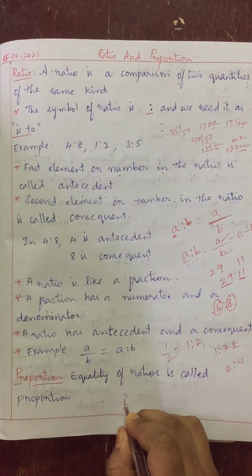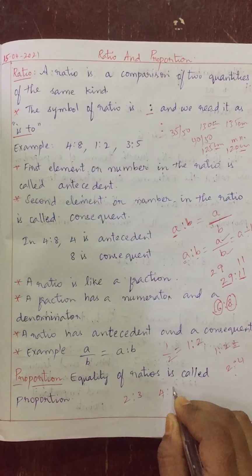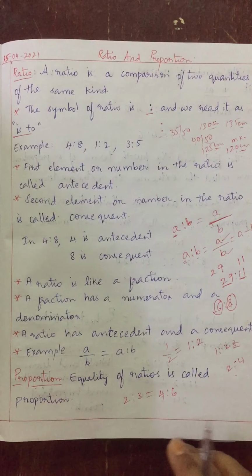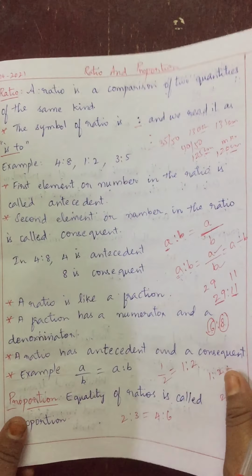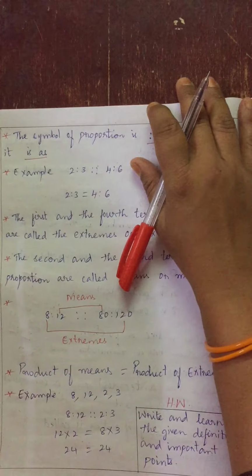When we are taking two ratios, like suppose 2 is to 3 and I am taking 4 is to 6, and we say they both are equal, this is nothing but proportion. Equality of two ratios. If two ratios are equal, that is called proportion. Am I clear, children?